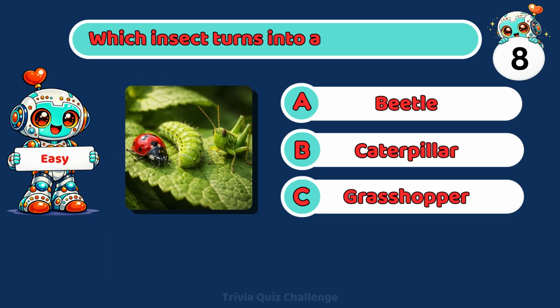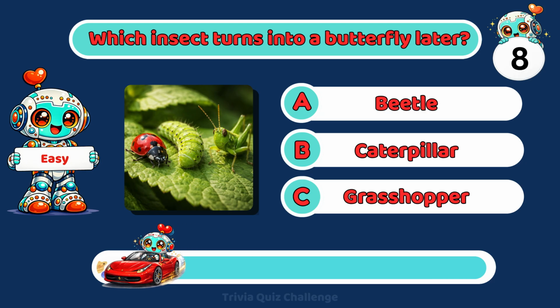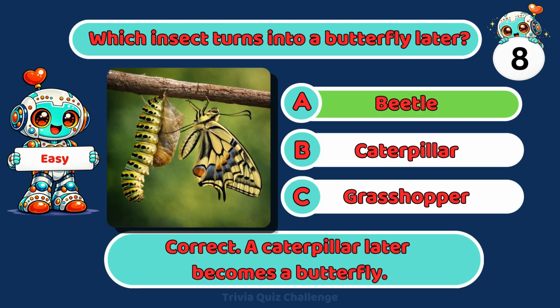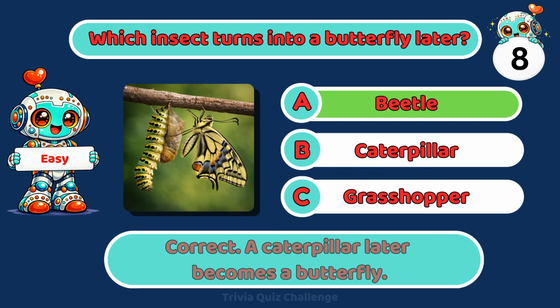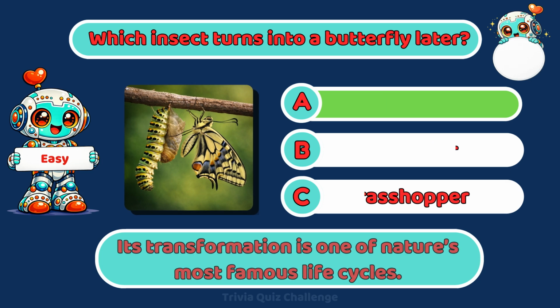Which insect turns into a butterfly later? A. Beetle. B. Caterpillar. C. Grasshopper. Correct. A caterpillar later becomes a butterfly. Its transformation is one of nature's most famous life cycles.